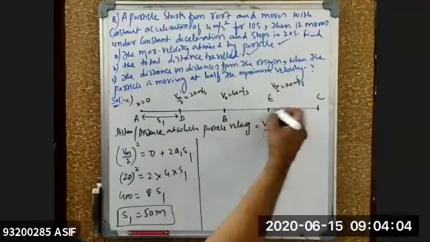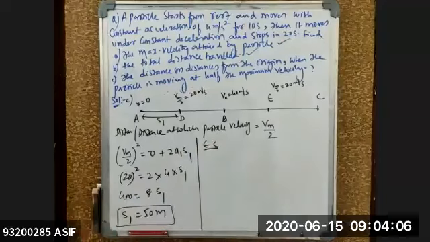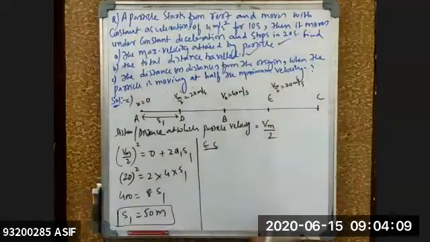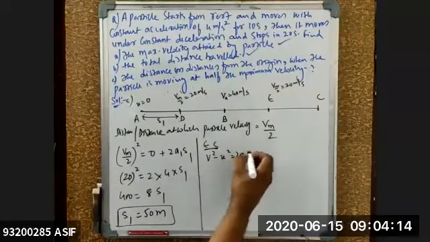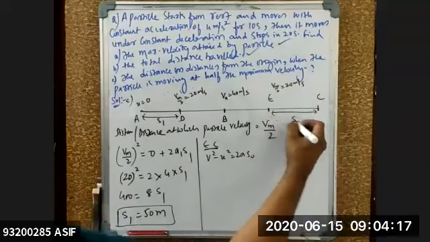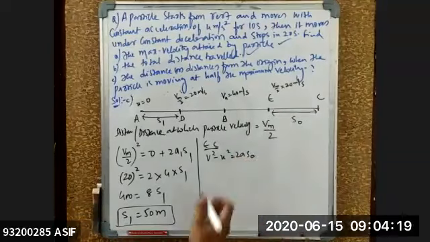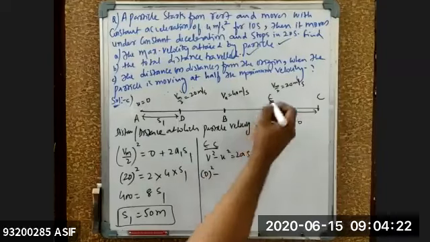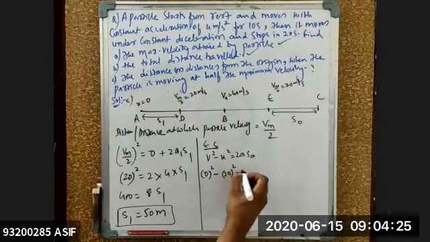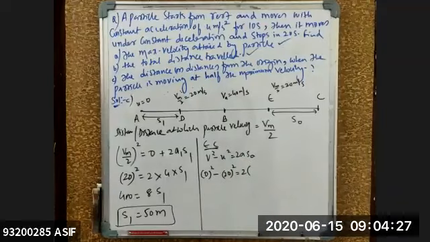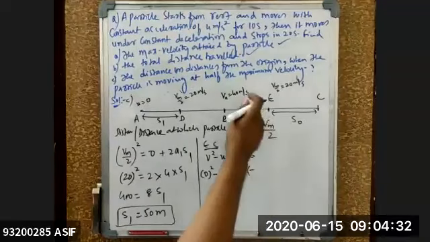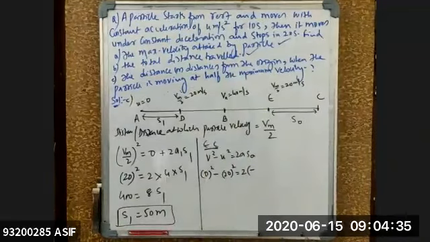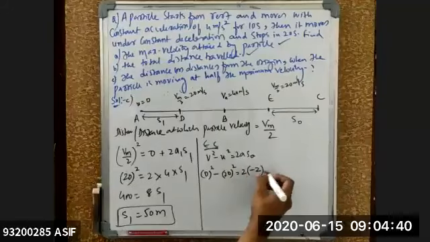For the distance E to C, the final velocity of the body is 0. So I'm using the relation V square minus U square equals 2A into the distance, which I don't know, so I'm taking it as S0. Final velocity is 0 and initial velocity is 20, so minus 20 square equals 2 into acceleration, which is the retardation, A2 equals minus 2, into S0.